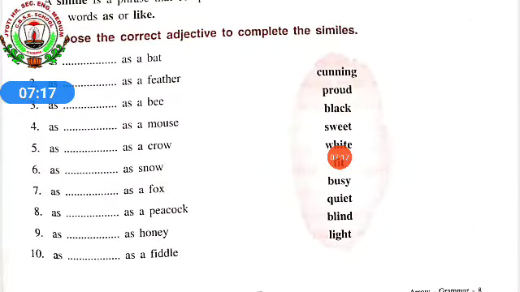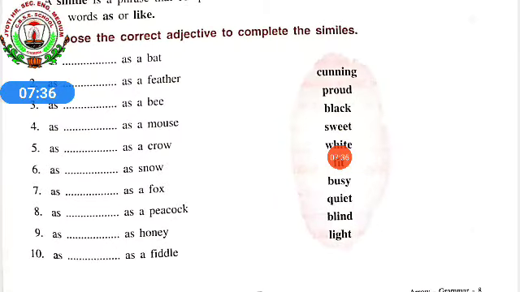Sixth one, as dash as snow. Seventh, as dash as a fox. Eighth, as dash as a peacock. Ninth, as dash as honey. 10th, as dash as a fiddle.